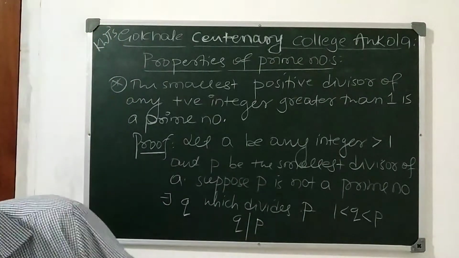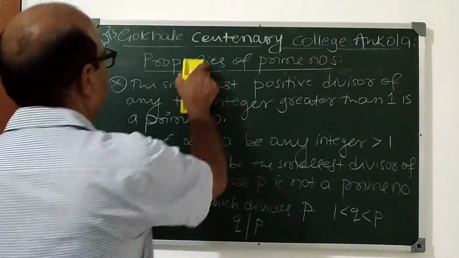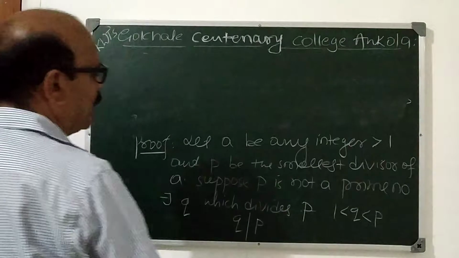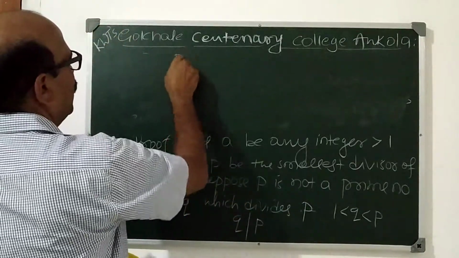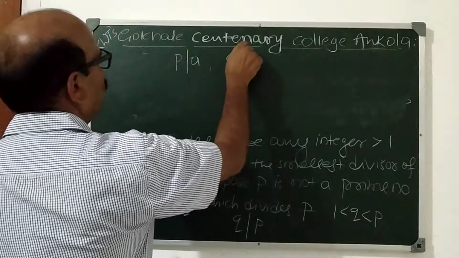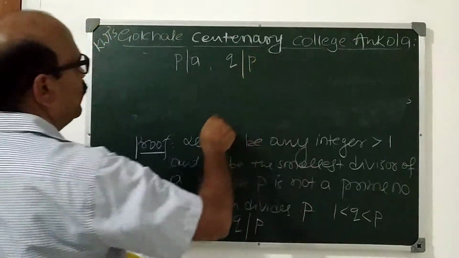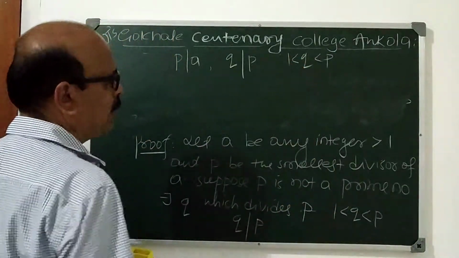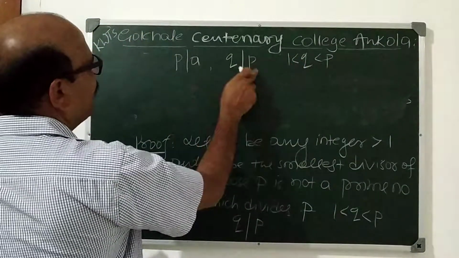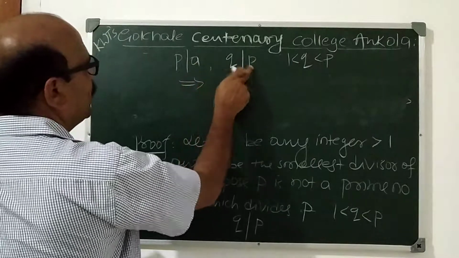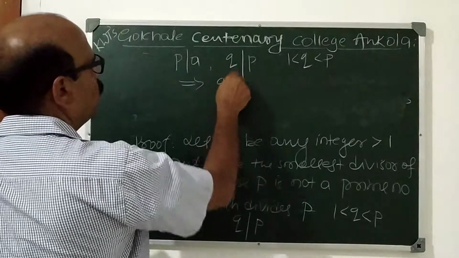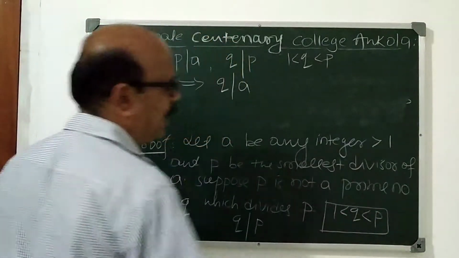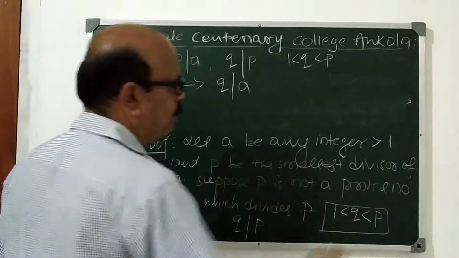Now see what happens by the transitive property of divisibility. What have we taken? P divides A, and Q divides P, and Q is less than P and greater than 1. Now Q divides P and P divides A implies Q divides A. Now what happened? Q divides A and it is less than P.